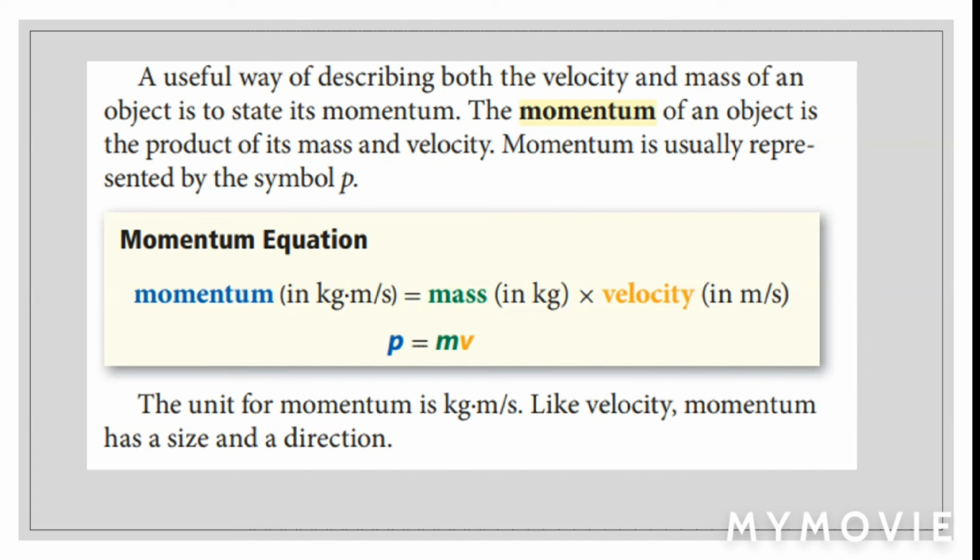Momentum is usually represented by the symbol p. And here you see the momentum equation. Momentum equals mass times velocity. And here are the units that you should use to represent each one. The unit for momentum is kilogram meters per second. Like velocity, momentum has a size and a direction.